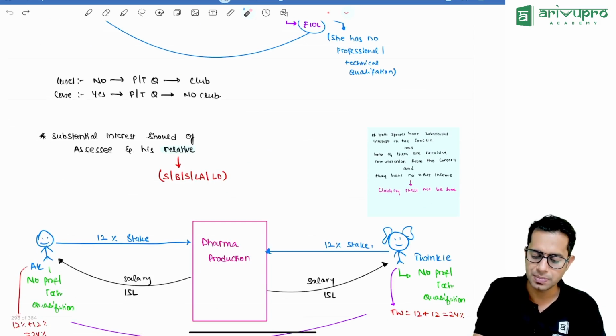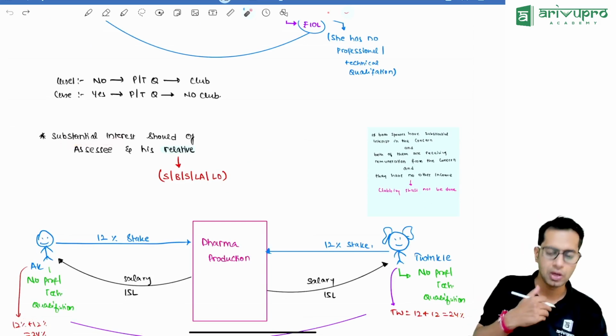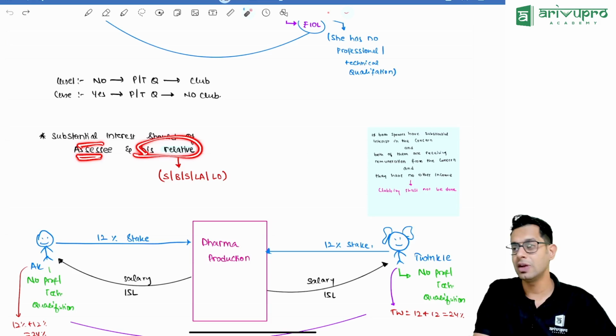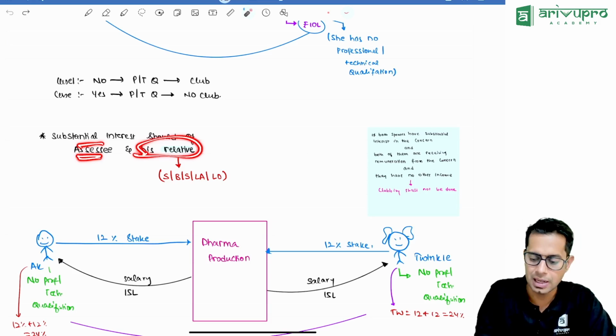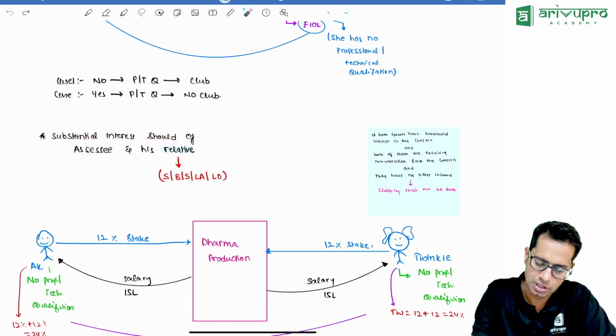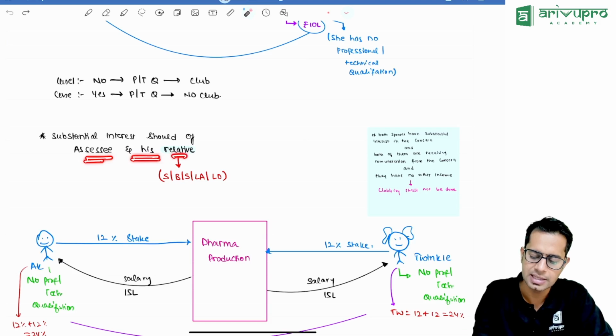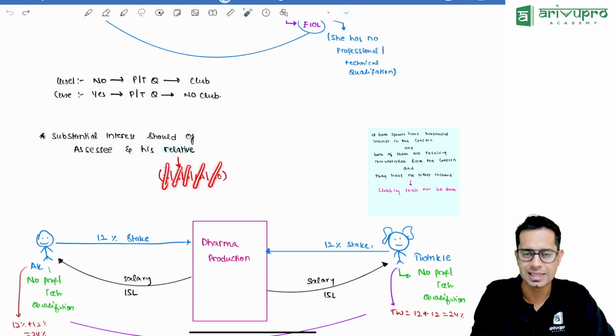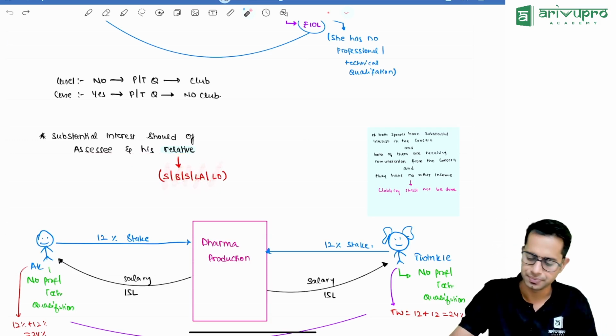Sir, now should substantial interest be seen of the assessee only? No. Substantial interest should be seen of the assessee and his relatives. Even if the relatives have invested some money, you can also include the holdings of relatives. Relative here is spouse, brother, sister, lineal ascendant and lineal descendant.